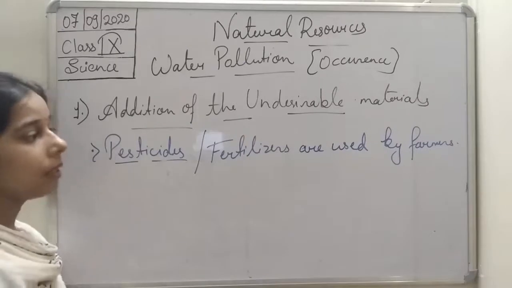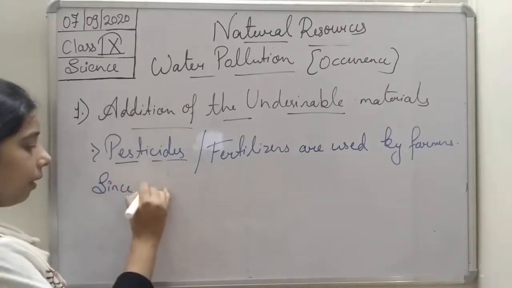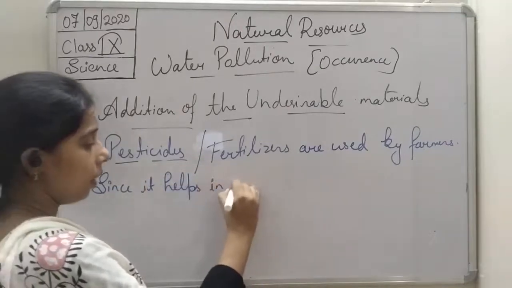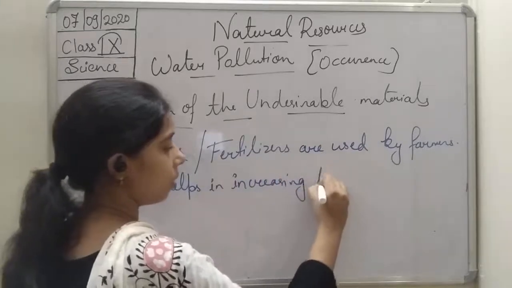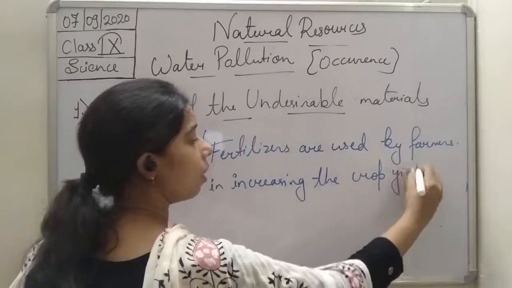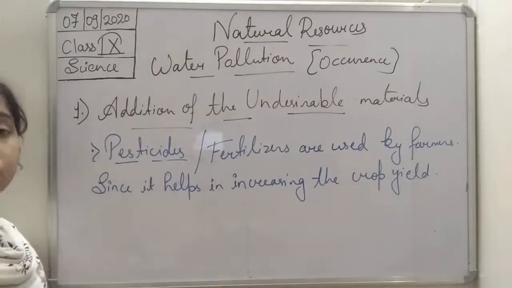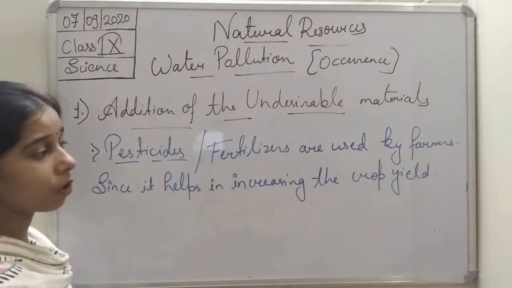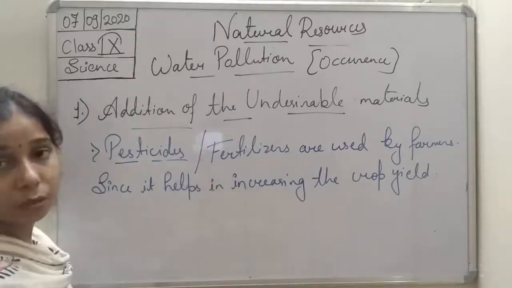So basically these are used by the farmer since it helps in increasing the crop yield. As it helps in increasing the crop yield, students, it is very beneficial for the farmers.